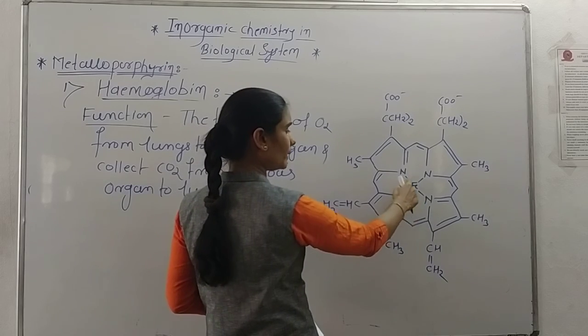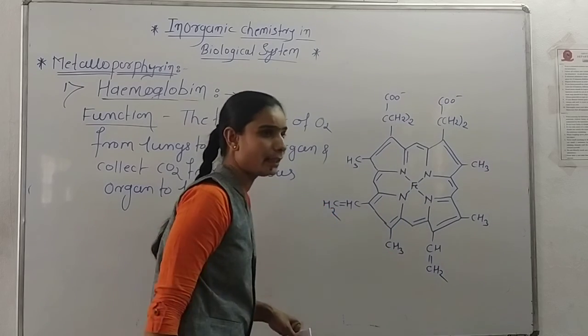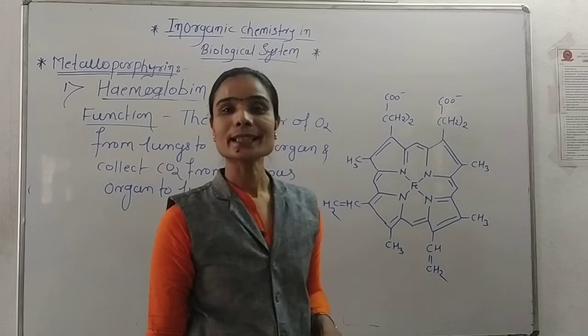In the center of that pyrrole ring, an Fe atom is present. That's why it is also called a heme group.